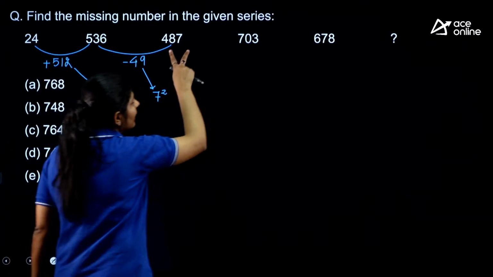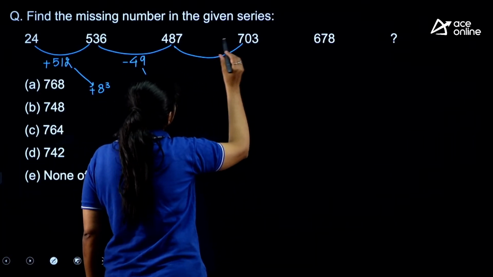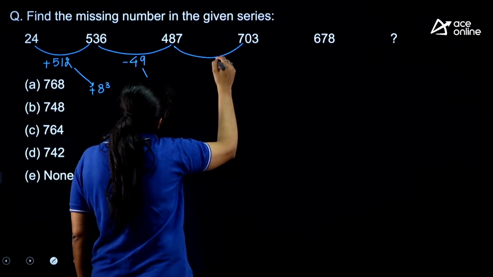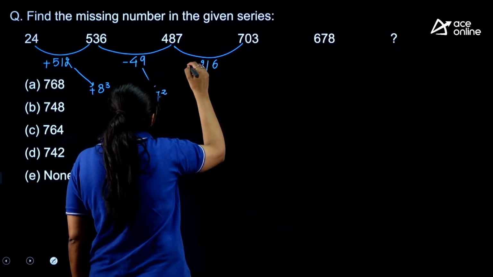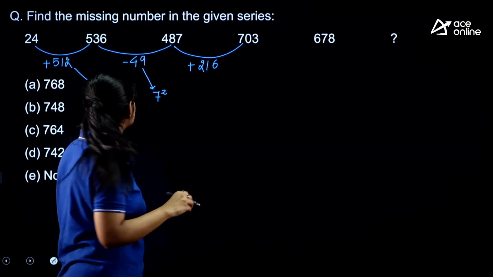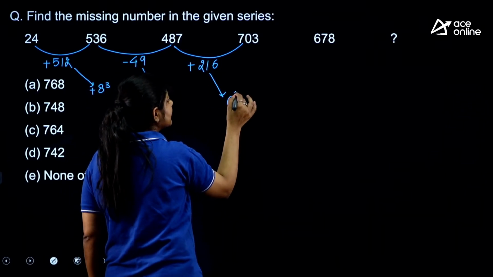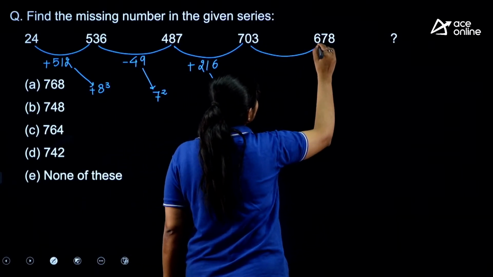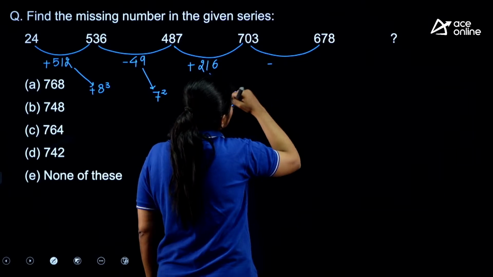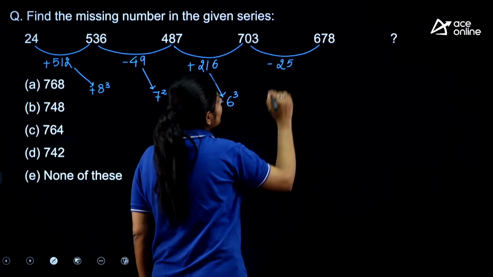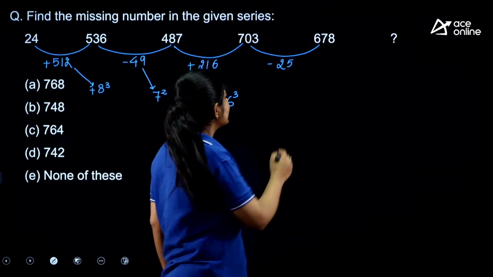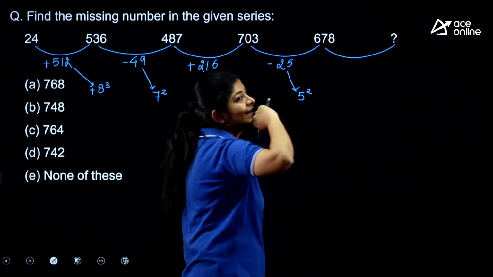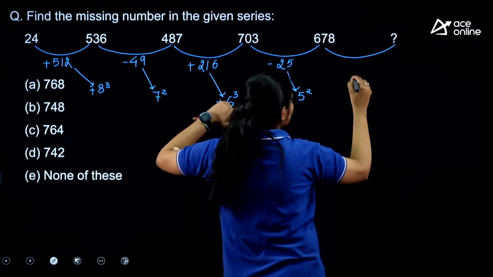Now again we need to add the values as the value is increasing. So here what we are getting, 7 and here we are having 3. Here we need to add 216, which is nothing but the cube of 6. I guess now we got the pattern. Here again the number is decreasing, that means we need to subtract, and here the difference that we are getting is 25, which is nothing but the square of 5.